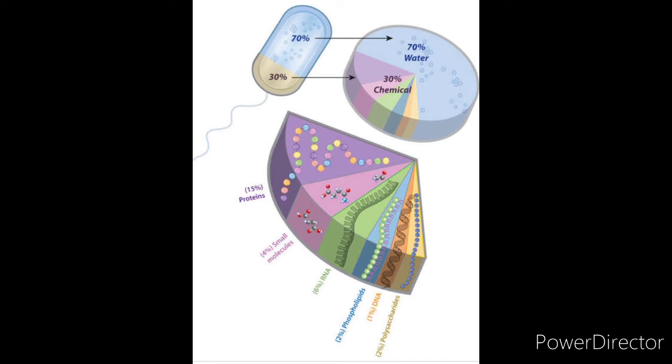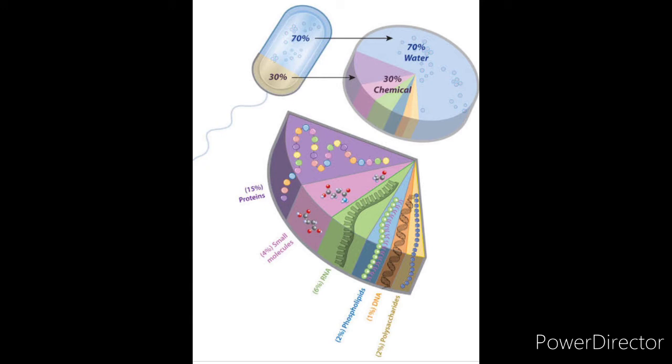This is the picture of the percentage of biomolecules in a cell. In a normal, typical cell, 70% is made up of water and 30% consists of chemicals. In this 30%, 15% is proteins, 4% small molecules, 6% RNA, 2% phospholipids, 1% DNA and 2% polysaccharide.